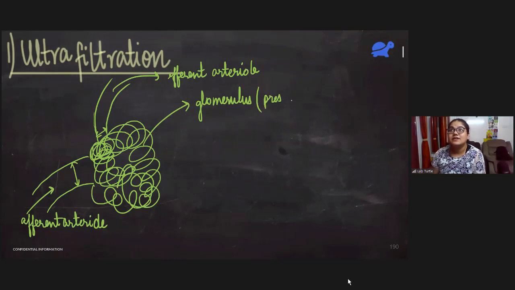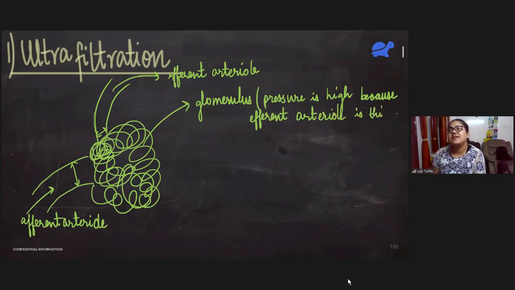Let me just write it. Pressure is high because the efferent arteriole is thinner, or lesser in radius, than the afferent arteriole. That is why the pressure is very high. Okay.